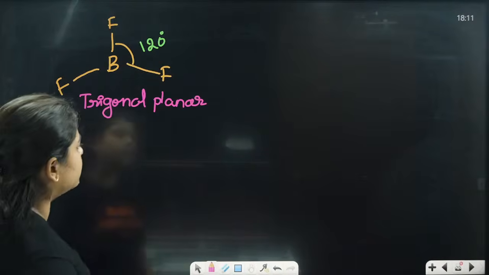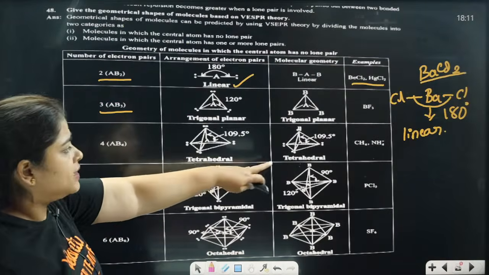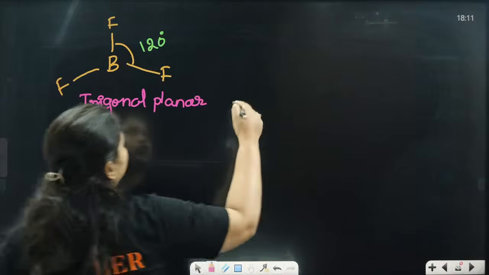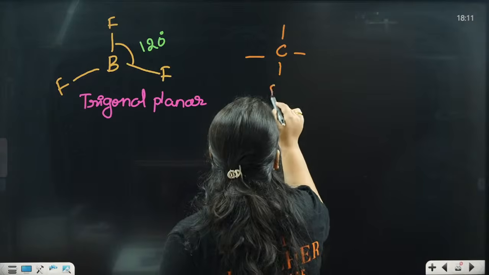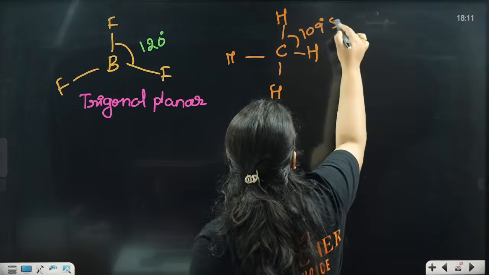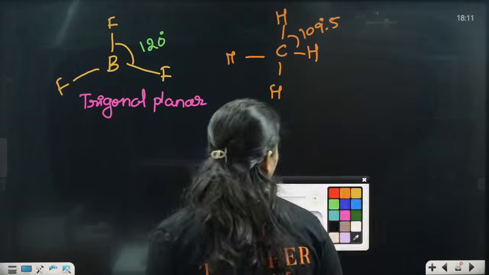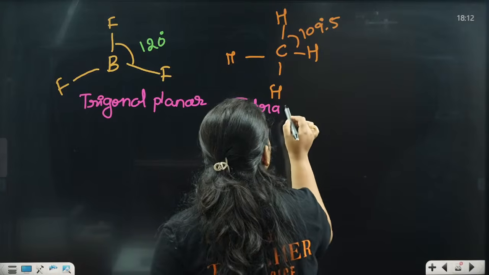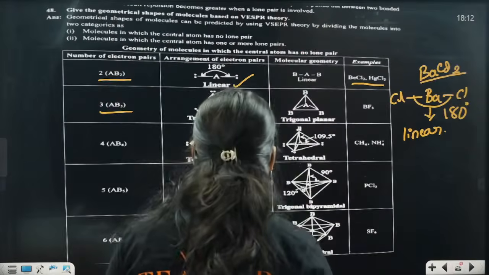So trigonal planar is done. The next one is going to be tetrahedral. CH4 will be tetrahedral. The angle will be 109.5 degrees. We can take CH4. 109.5 degrees. That is going to be tetrahedral. Clear?